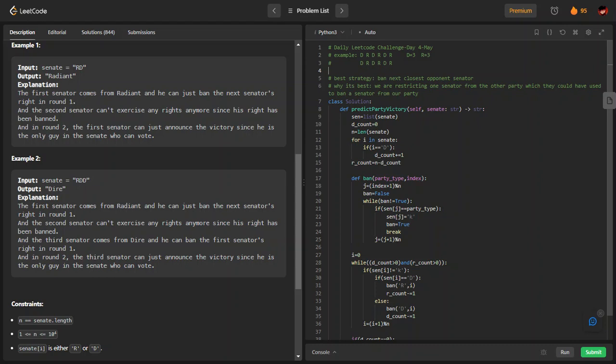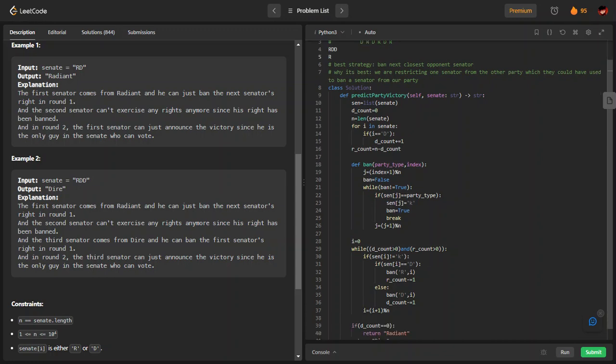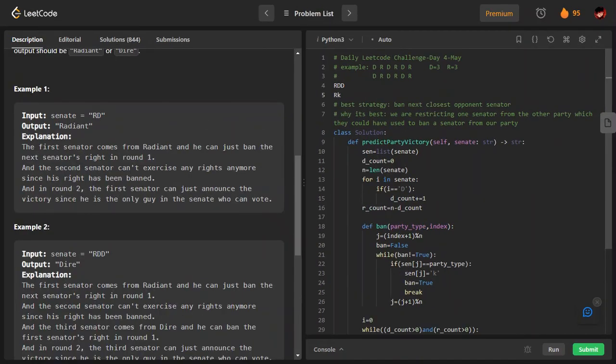So here we have D D R present. Now I am at R and I can ban someone. Suppose I ban the D at index 1. Let me type it as K, so K means it has been banned. It can't do anything. So when we come to K, this member is already banned, so we can't do anything. Then I will come to D. When I come to D, that means I can ban someone belonging to R. So I will ban this R.